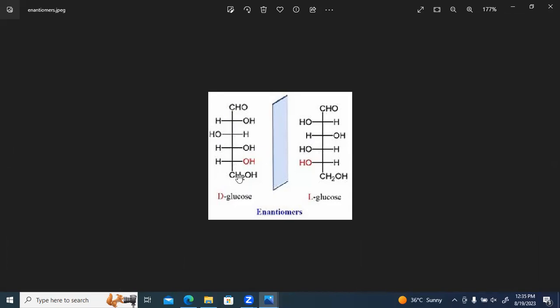Now, where does the difference come? Here is the main difference. This is carbon 1 basically. Here, what happens is that on carbon 1, we have OH on the right side, whereas in L-glucose, we have OH on the left side. Because of that, these two cannot be superimposed upon each other, and these two are non-superimposable images of each other. So such sugars which are non-superimposable upon each other, when they are converted into a chain structure, are called enantiomers.